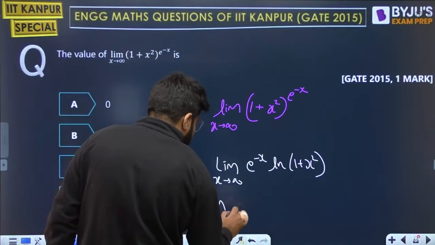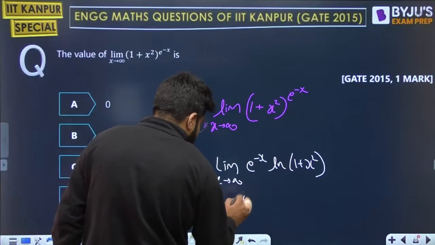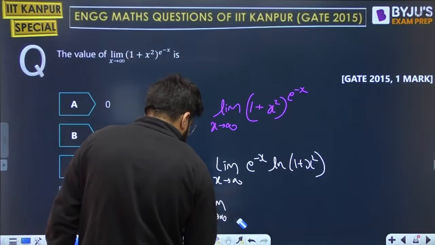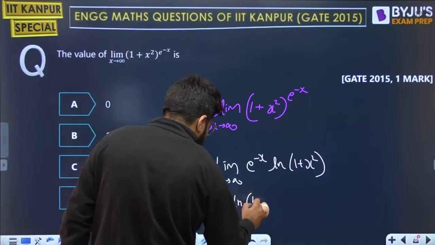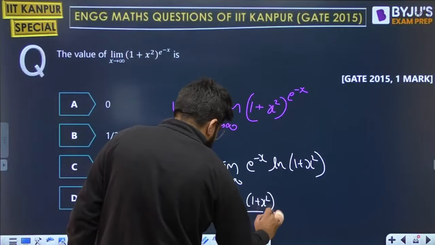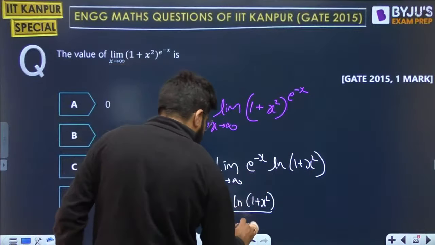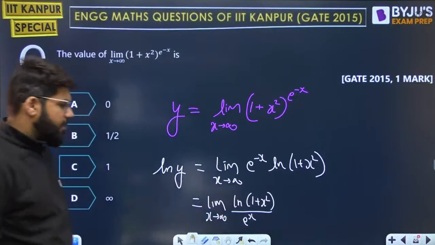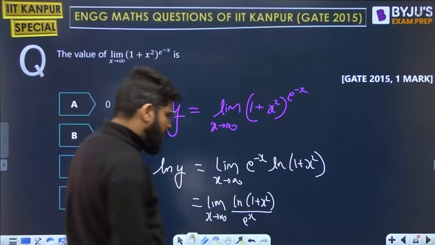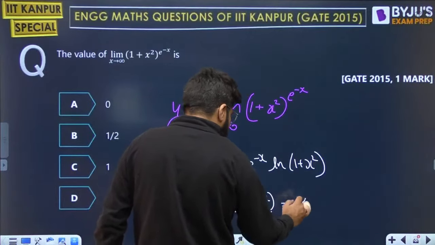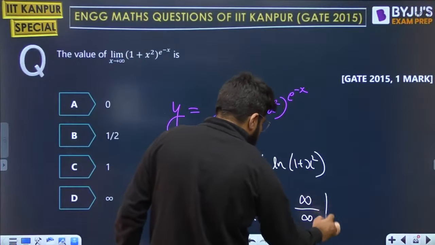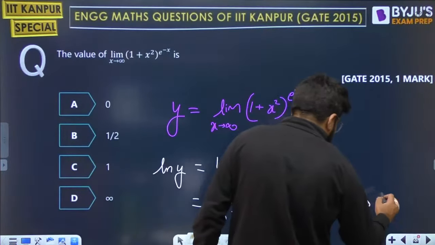This is limit x tending to infinity e raised to the power minus x. Let's take it together so that I am in a position to apply the L'Hospital first of all. Otherwise it will be 0 into infinity. So let's take this in the denominator. Then it looks perfect. Now x tending to infinity, log infinity is infinity. e power infinity is also infinity. This is again infinity by infinity form.